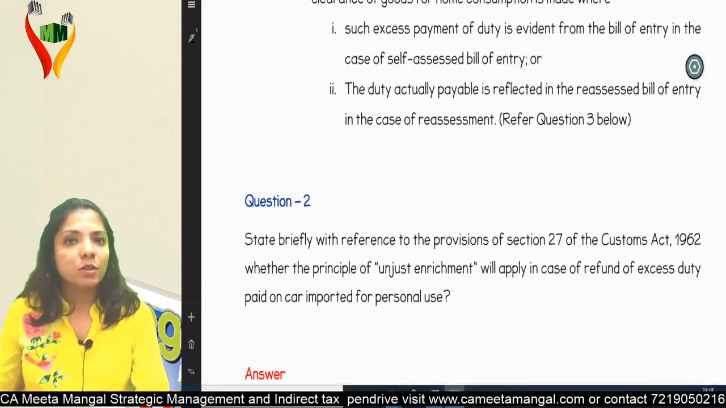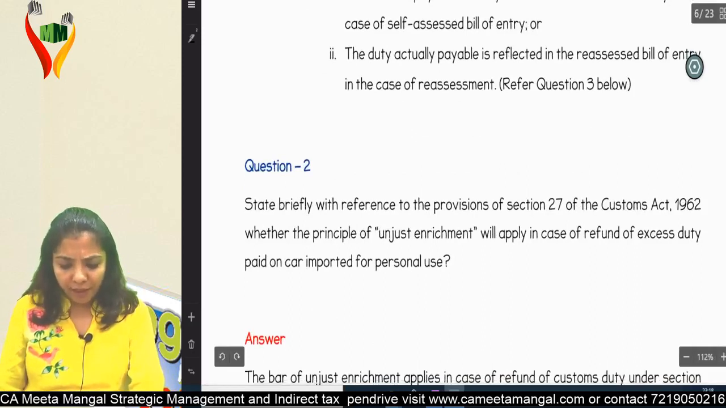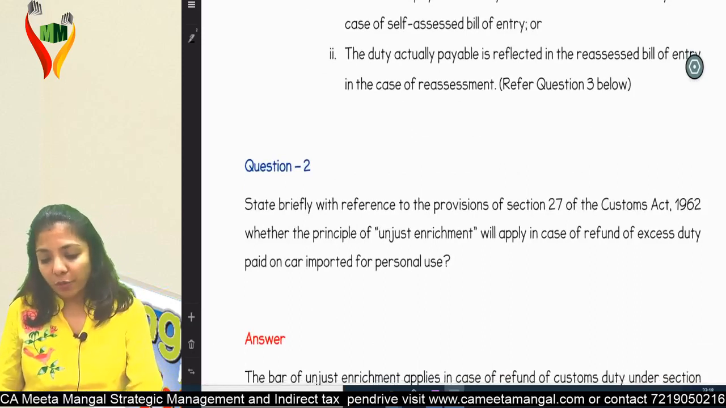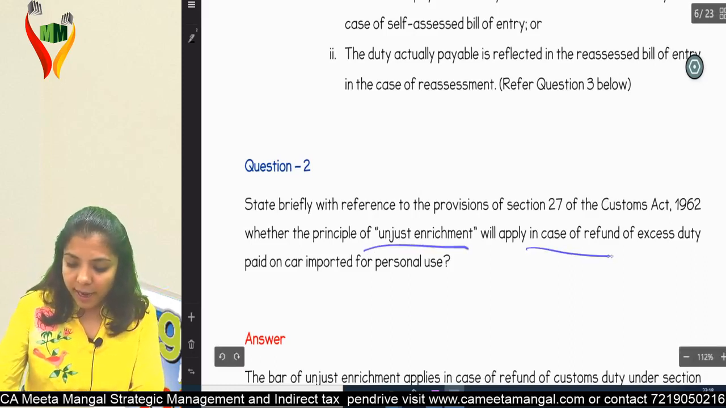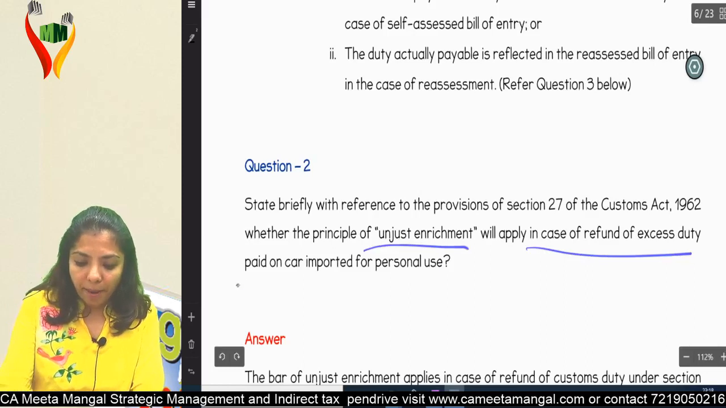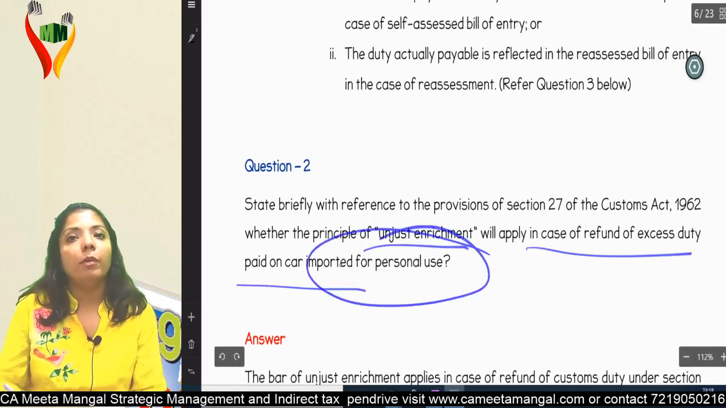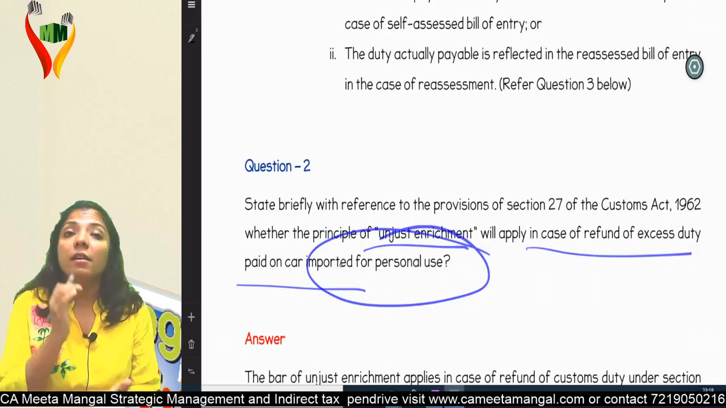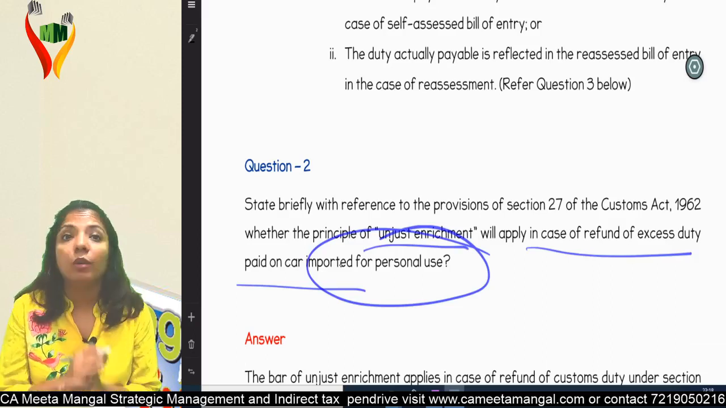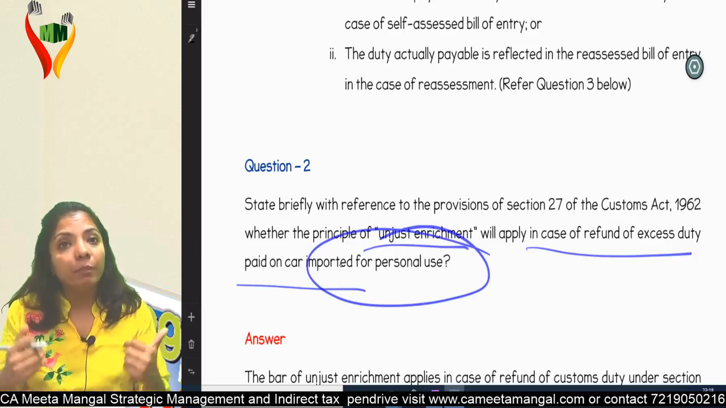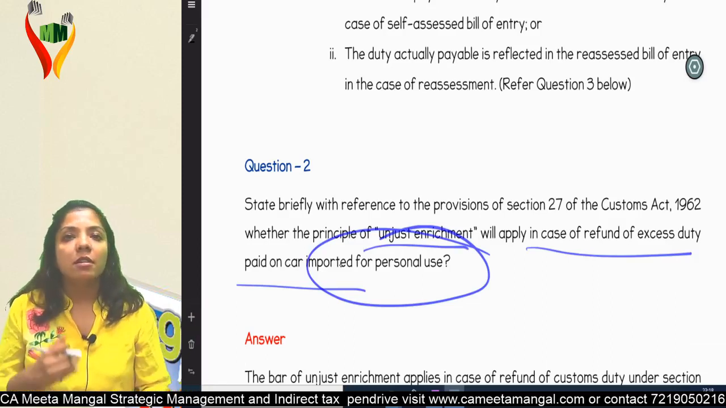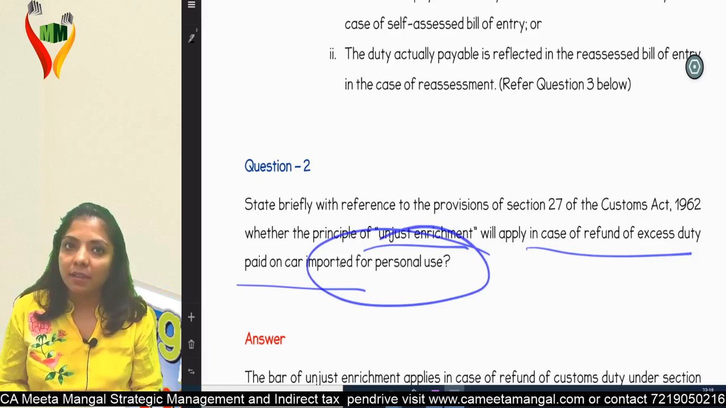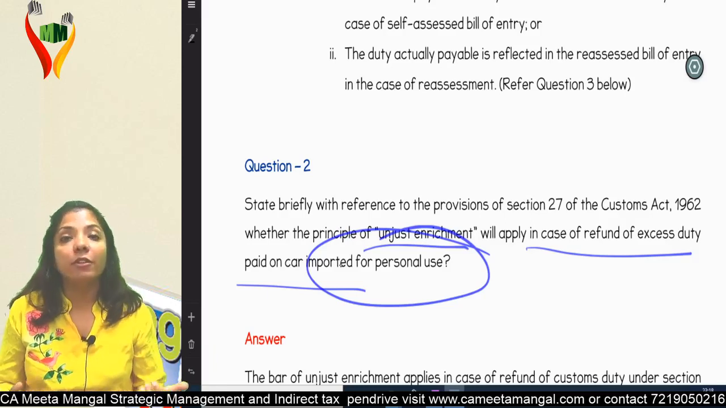But before that, let's see question number 2. State briefly with reason, with reference to section 27, whether the principle of unjust enrichment applies in case of refund of excess duty paid on a car imported for personal use. Boss, will the principle of unjust enrichment come over here? No. When I have imported for my use only and paid the duty, I won't pass on this burden to somebody else. This is my car. The refund will be given to me only. There is no unjust enrichment over here.